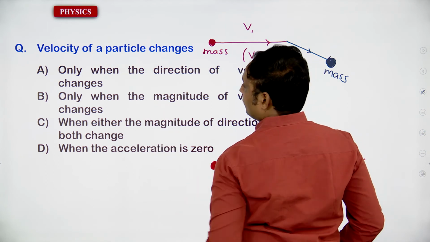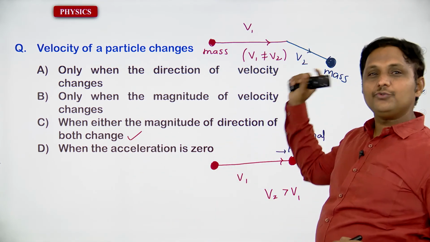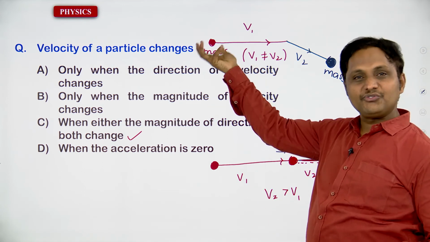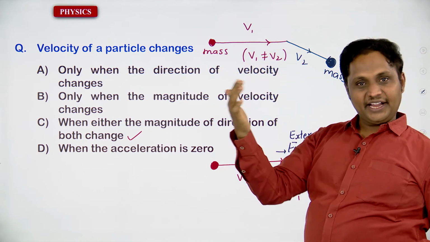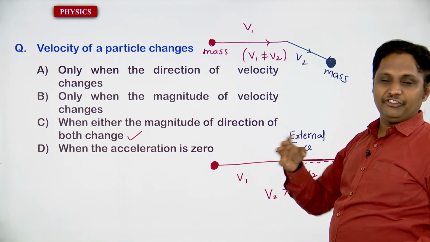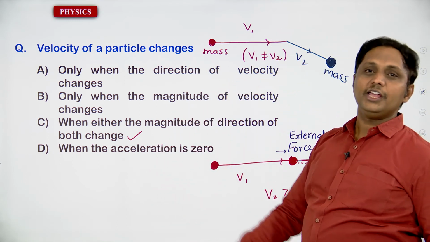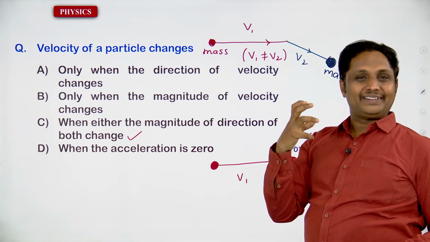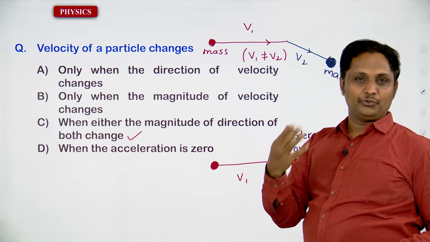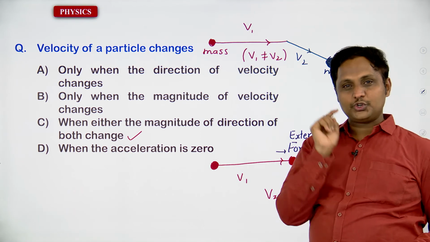The first one is also correct, the second one is also correct. Either the direction will change or the magnitude will change. Spontaneously the magnitude doesn't change; it changes only when an external force or internal force acts, which causes the motion of a body.